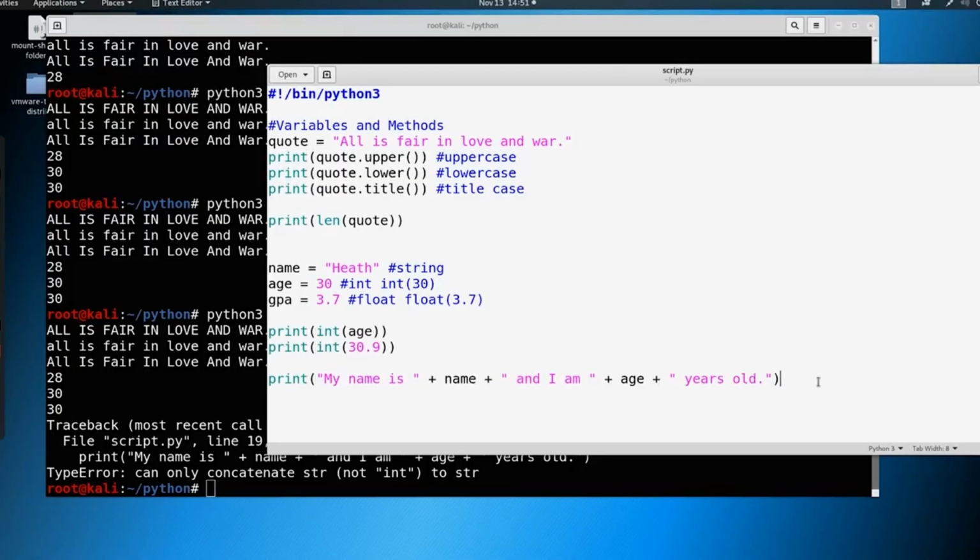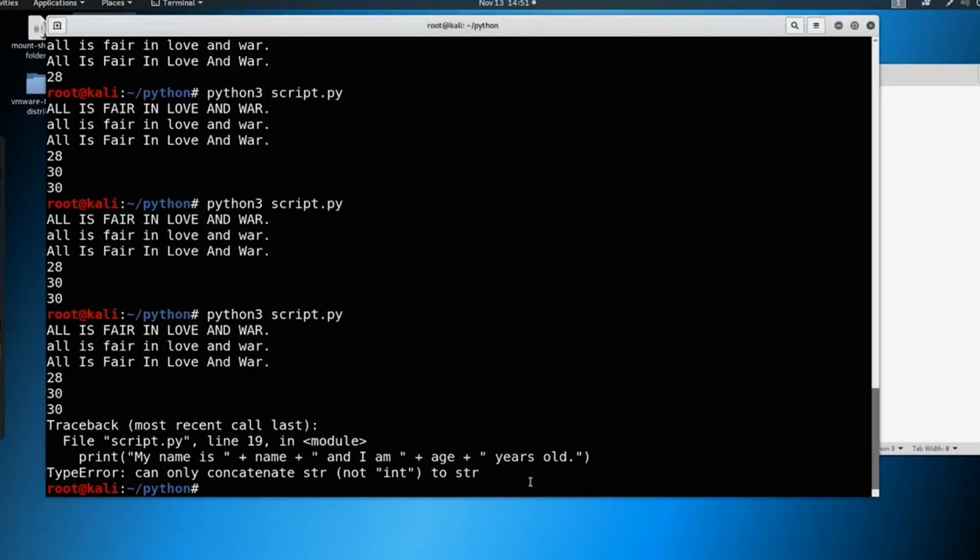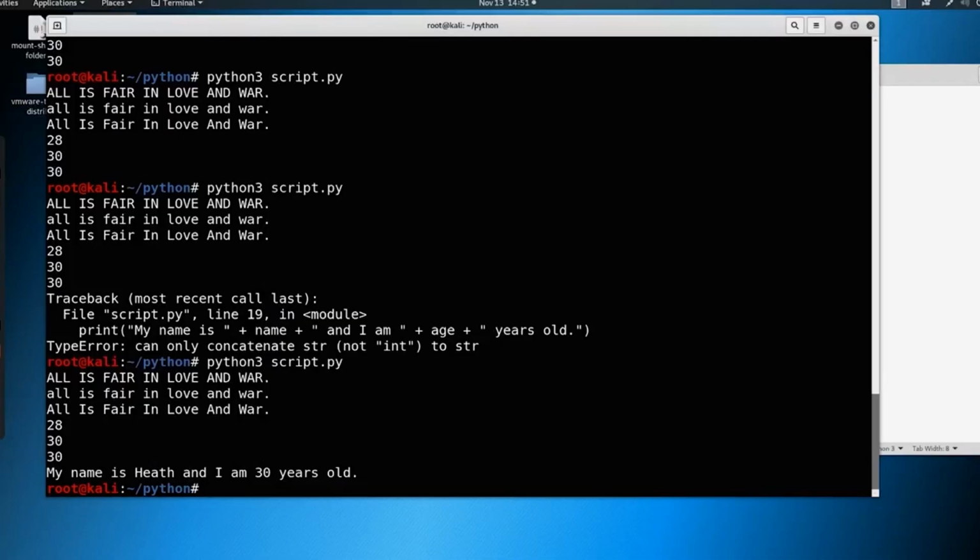So how do we fix that? Well, what we can do here is we can actually put this into a string format. So we'll just say string of age, something like this, and save it, and now it makes it a string. So similar as we made something into an integer, and how we can make something into a float, we can also make something into a string. So if we come through here, and we hit enter, you can see now that it works. My name is Heath, and I am 30 years old.